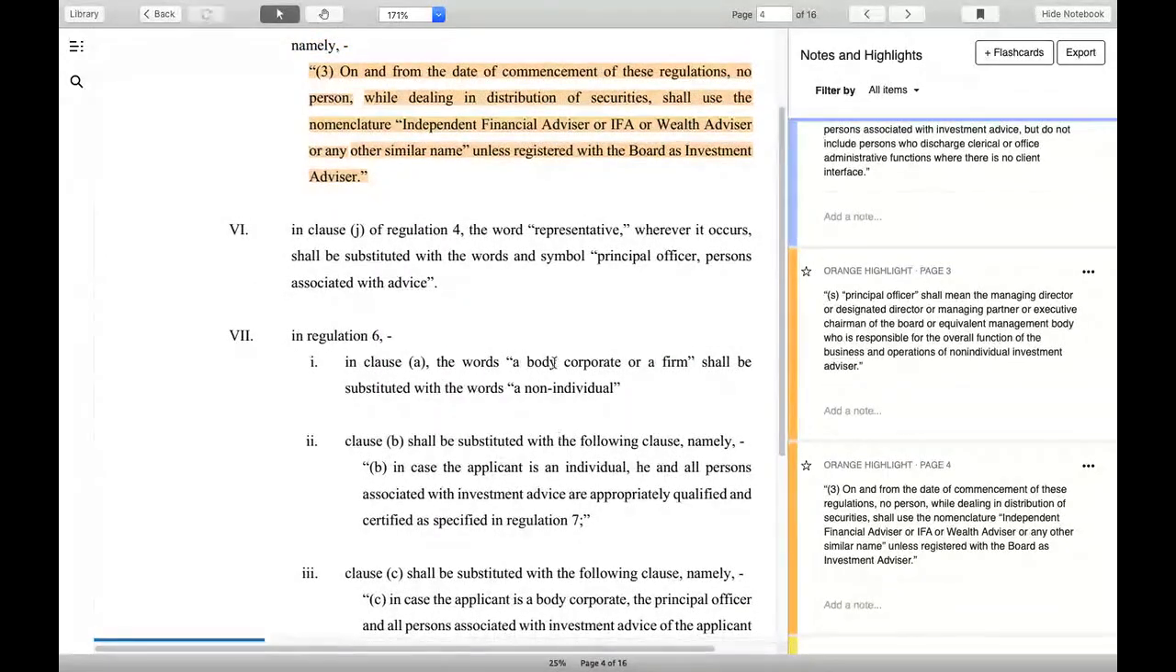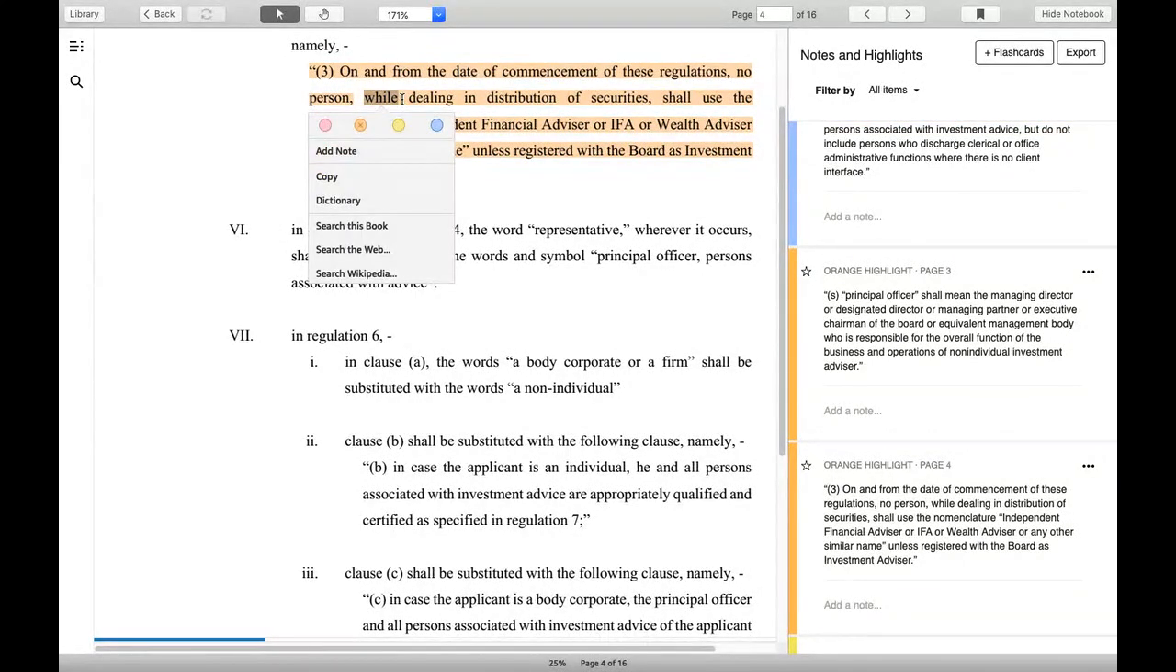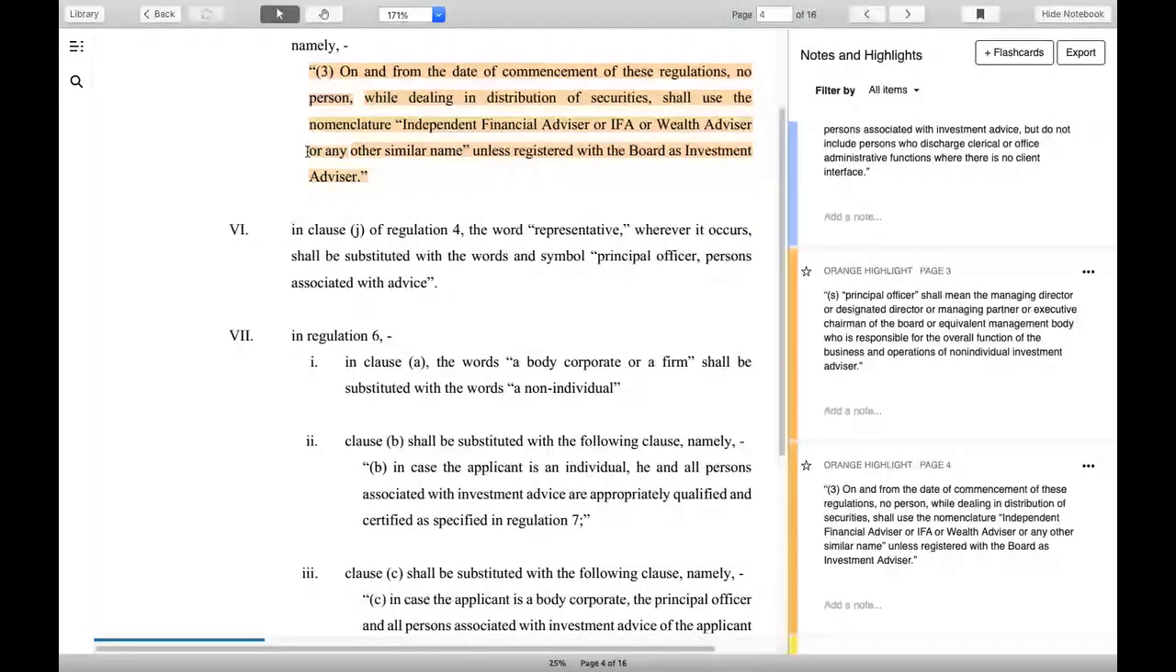On and from the date of commencement of these regulations, no person while dealing in distribution of securities. Now this is for you friends, if you are MFDs joining here today in my session, please understand that while dealing in distribution of securities, you shall not use the nomenclature independent financial advisor, wealth advisor, or any other similar name, unless you are registered as an IA. So that is a very important line which concerns you.